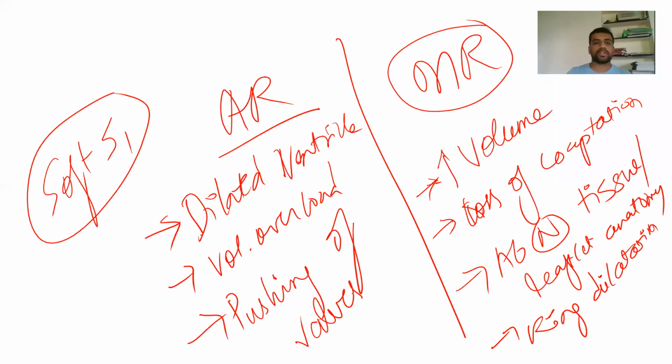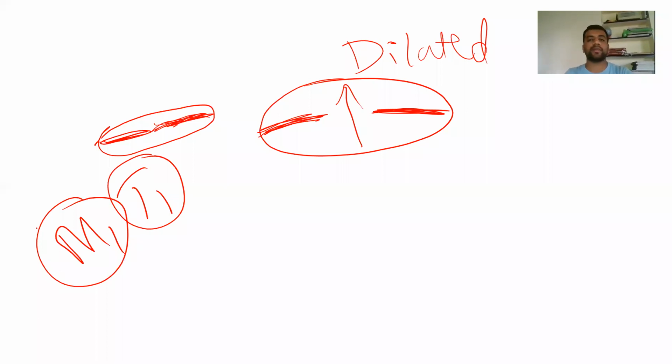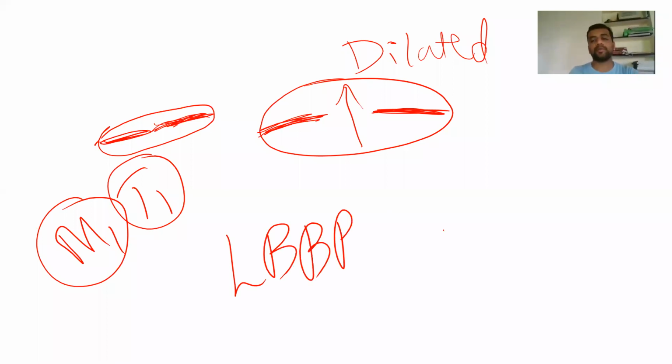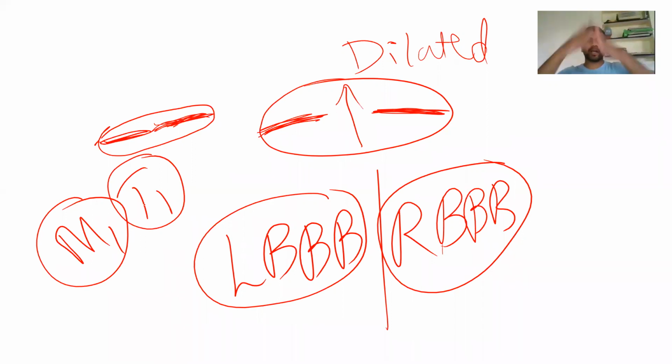Then one more thing, which is a little higher level; if you want to remember it, otherwise no need to remember at all. If they ask you, M1 and T1 are two separate sounds, are you able to identify them as two different sounds? Any conditions where you can tell? In case of LBBB or RBBB, we may be able to identify the two different components of M1 and T1. Mechanisms, forget it. If you want, I'll explain, but it will be a big confusion. So LBBB and RBBB. Maybe some of you may be able to find out why it will happen. If you calculate by the pathway which the current goes, which will contract first, it will eventually come pretty similar to your A2 and P2.